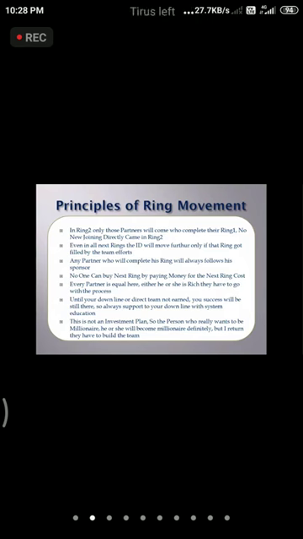And the third principle is that another partner who completes the ring will always follow his sponsor. Whoever we have sponsored will always follow us whenever he completes our ring. No one can buy the next ring by paying money for the next ring cost. Suppose we have joined in the easy ring, we cannot directly buy the medium. It's a circle process. Step by step you have to move from easy to medium, then hard, then grand.